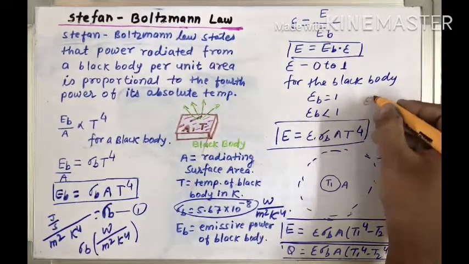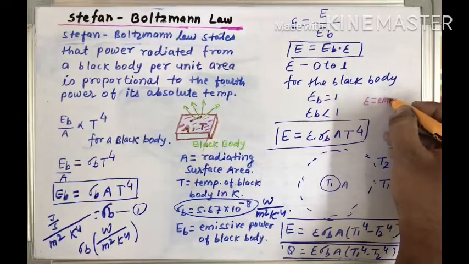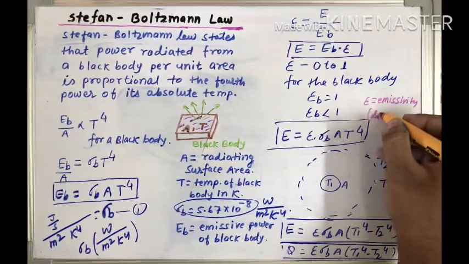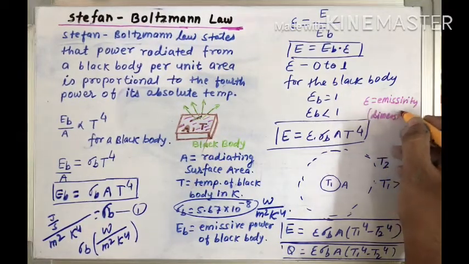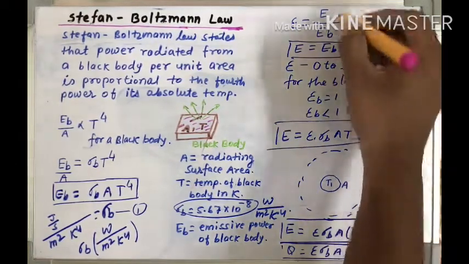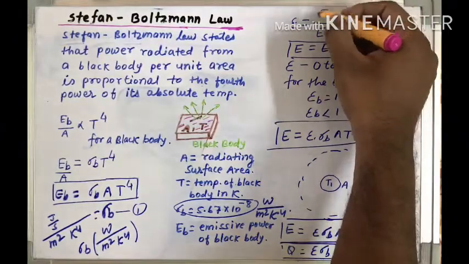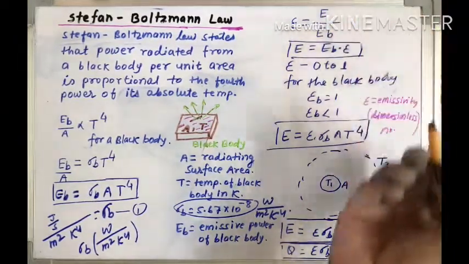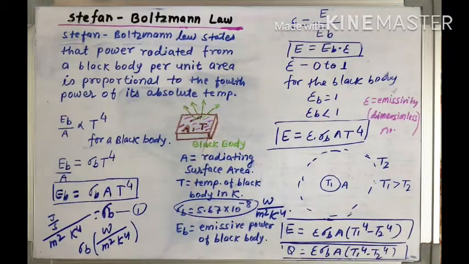This is known as the emissivity, and it is a dimensionless number, because the unit of this power is watt, and this is also watt, so they cancel out, and the quantity is dimensionless.